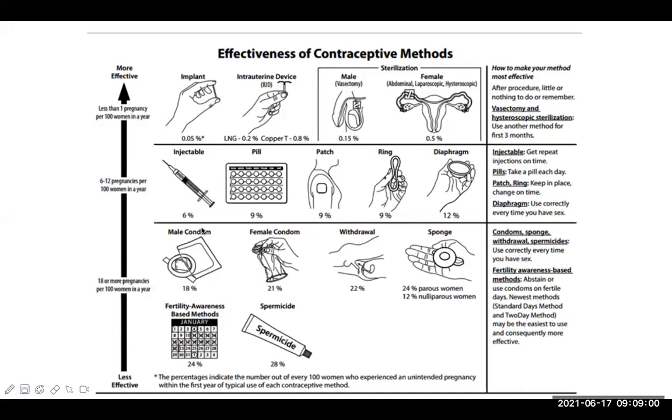Now see this. When you go through this, there are a lot of concepts given here. On this side, it is less effective. On this side, it is more effective. And the measure here is less than 1 pregnancy per 100 women in a year. So the failure rate is less than 1. And on this side, 18 or more pregnancies per 100 women in a year. So this is a high failure rate. For example, condom has got high failure rate.